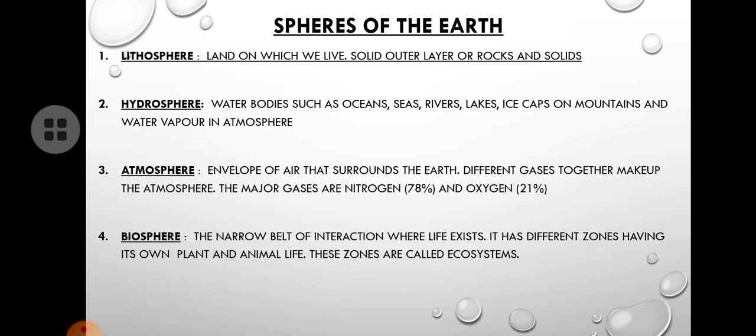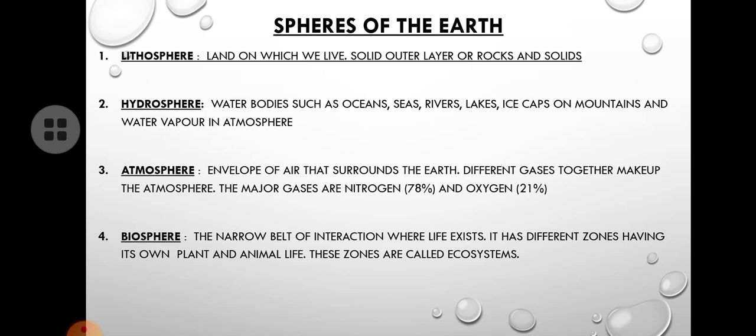Okay, now we come into the final part of our lesson 1, that is spheres of our earth. So there are 4 spheres. Spheres you all know, isn't it? Our earth is round in shape, so we call it a sphere. So our earth has 4 types of spheres. What are they? Lithosphere, hydrosphere, atmosphere, and biosphere.